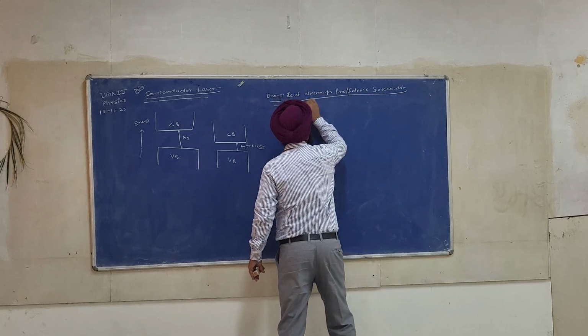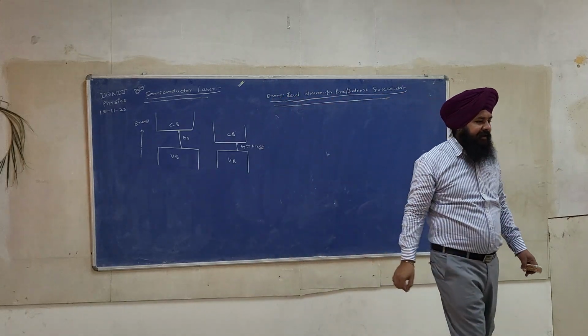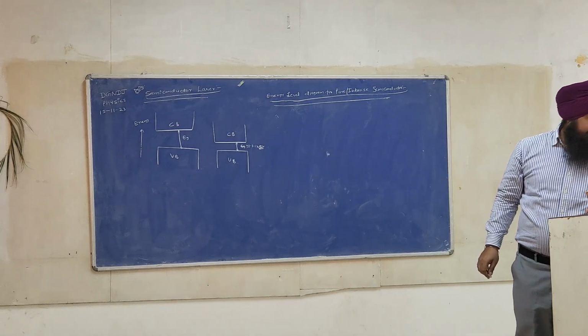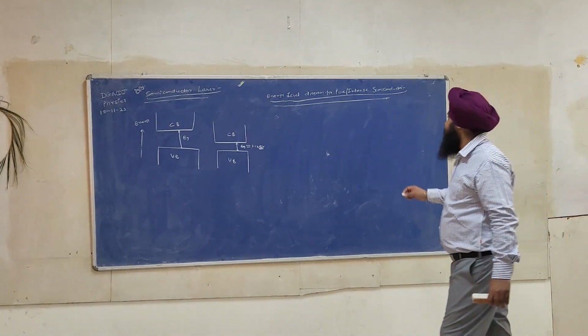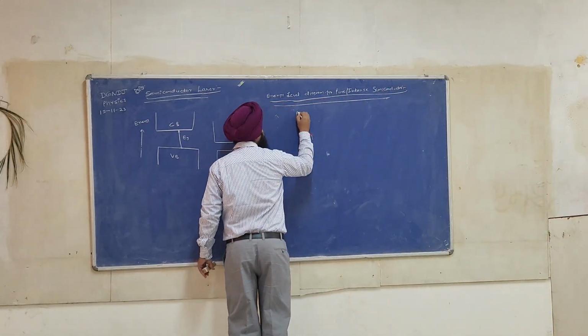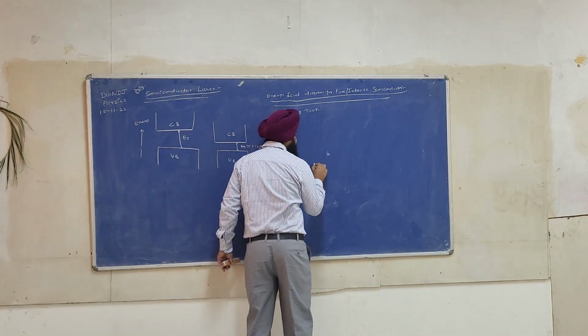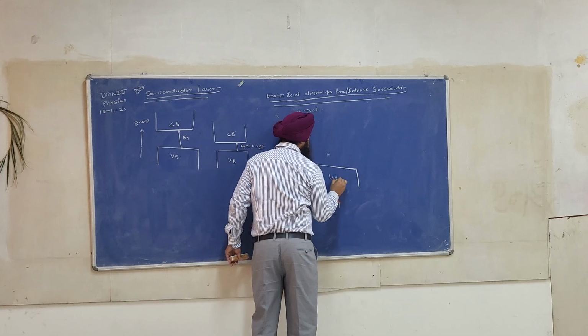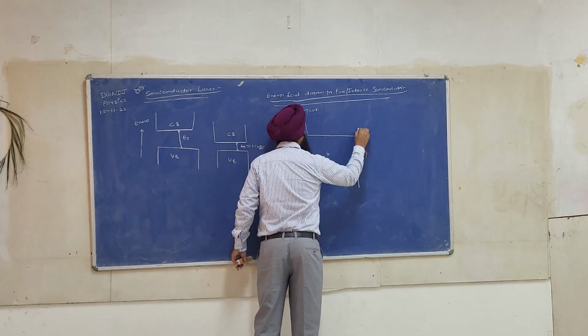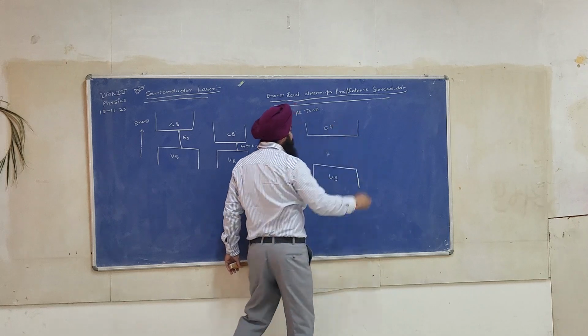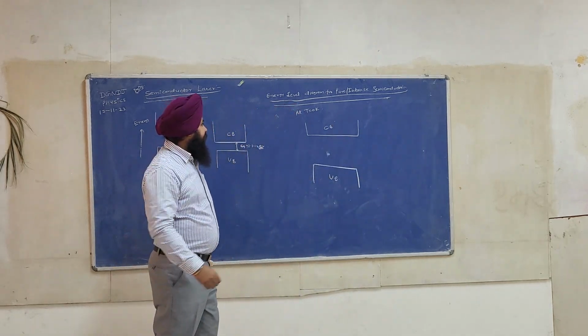Energy level diagram for intrinsic semiconductor, at T equal to 0 Kelvin. Now see, this is the valence band. This is the conduction band.